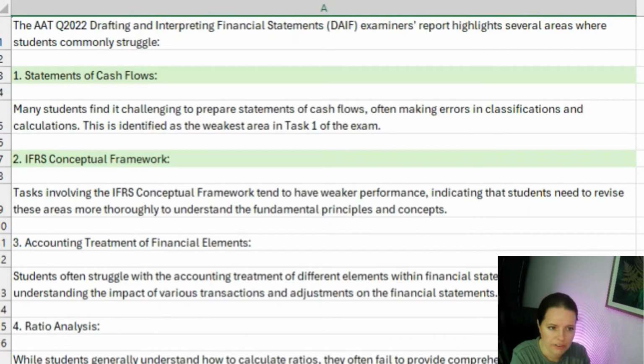So firstly, the statement of cash flows. So what was said was that many students find it challenging to prepare a financial statement of cash flows, often making errors in classifications and calculations, and it's identified as the weakest area in the exam.